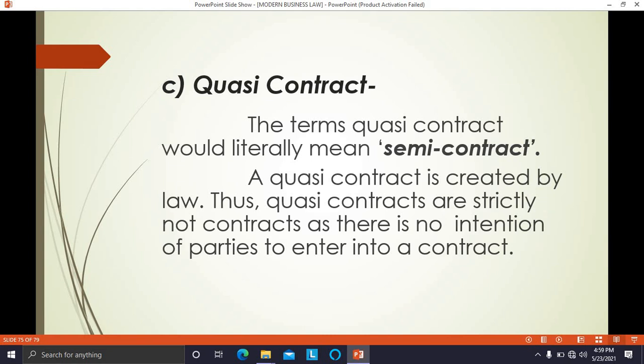Therefore, this class of contract, quasi contract, is called a semi contract. It is not a full contract. In the strict sense, we cannot call it a contract because there is no offer, no acceptance, no intention to enter into contract between the parties.